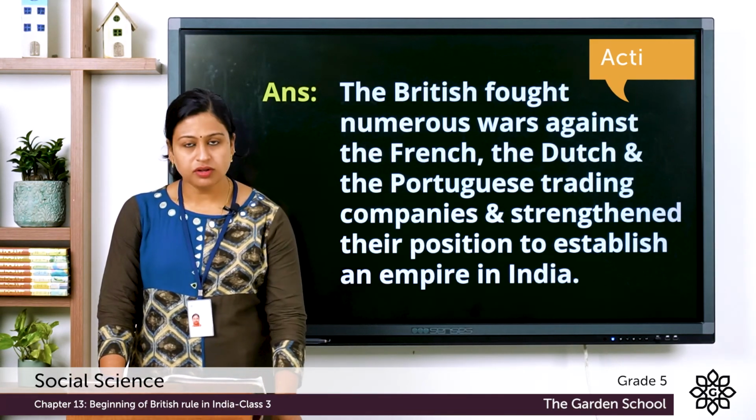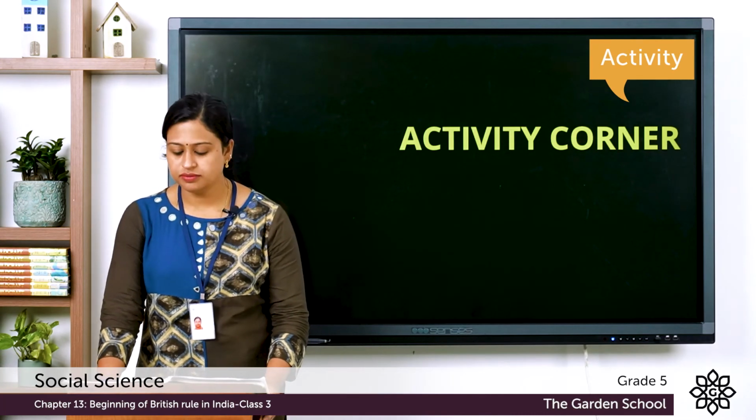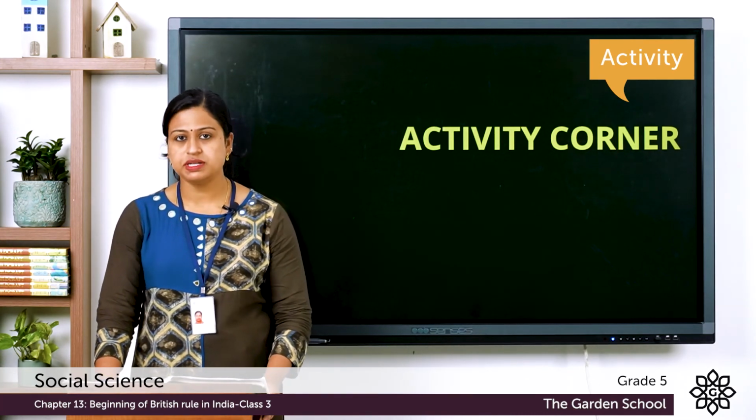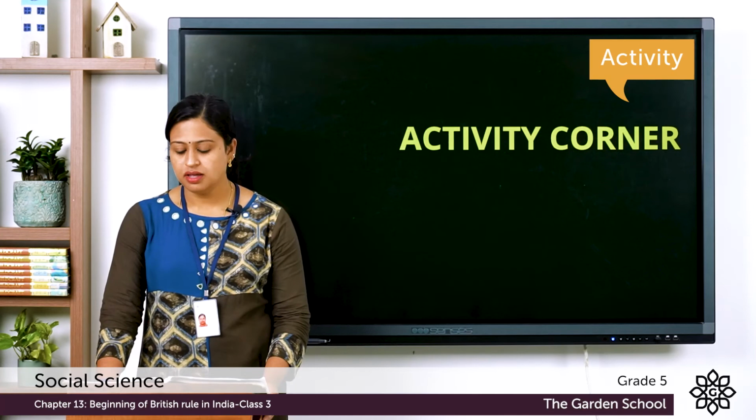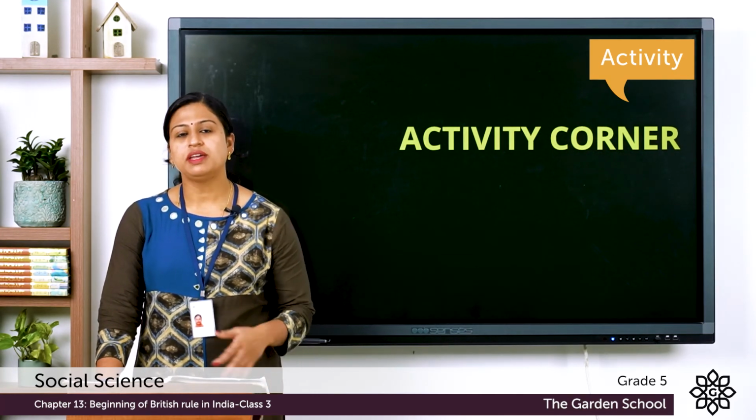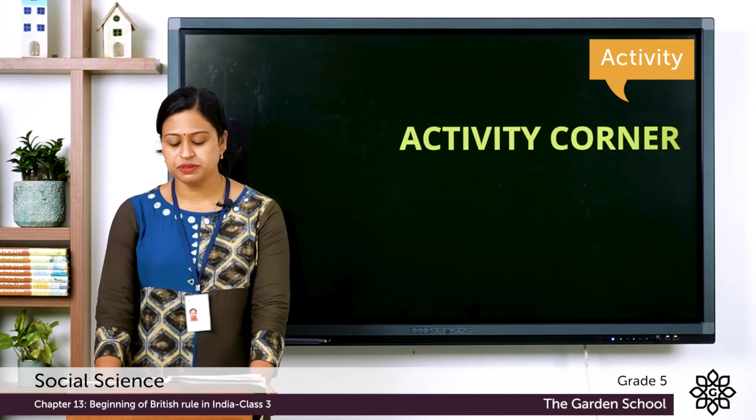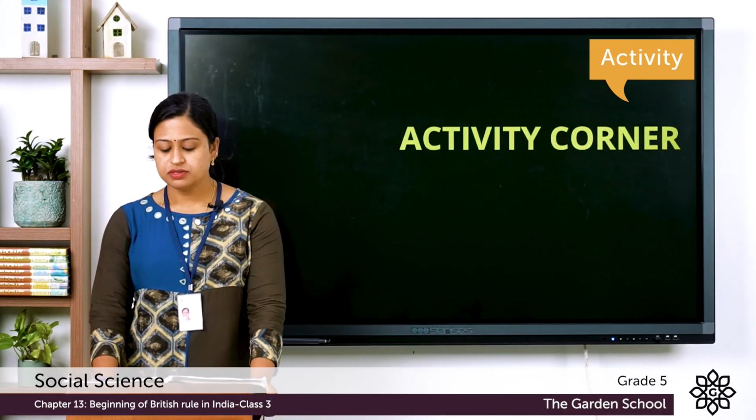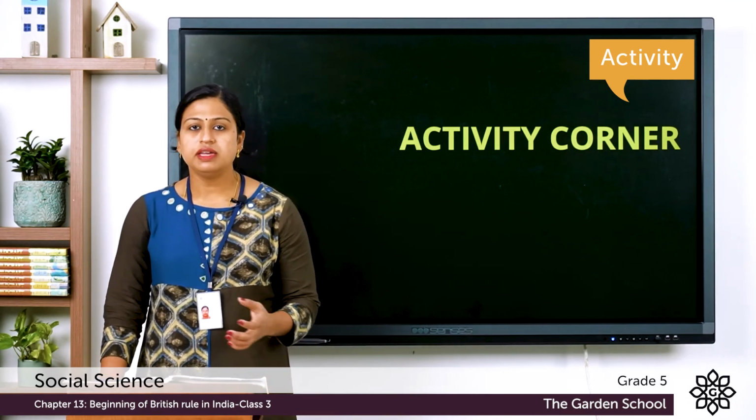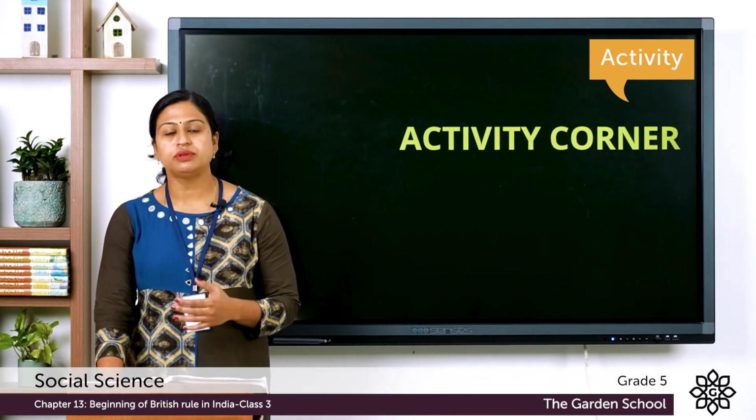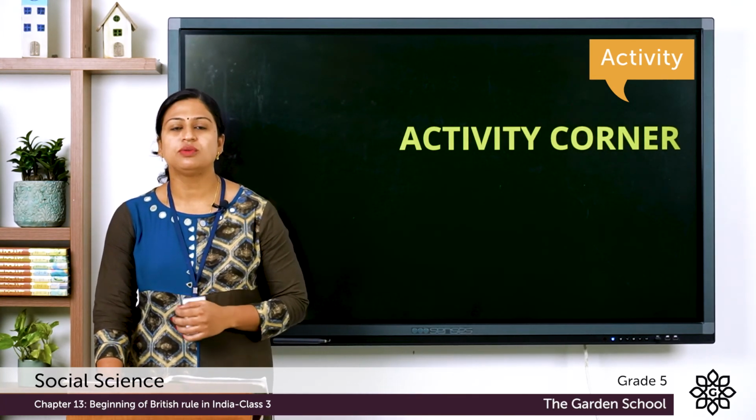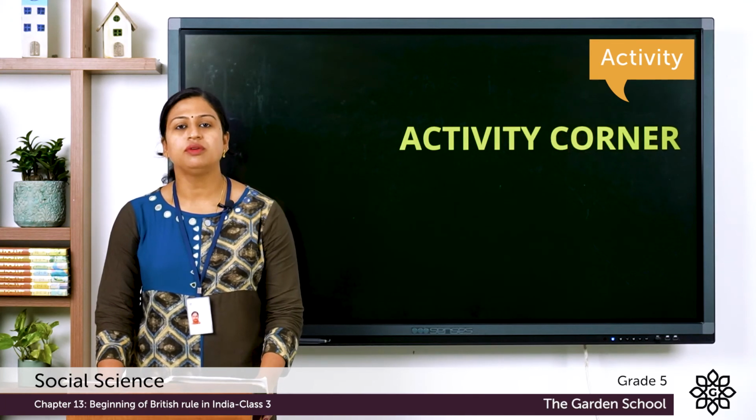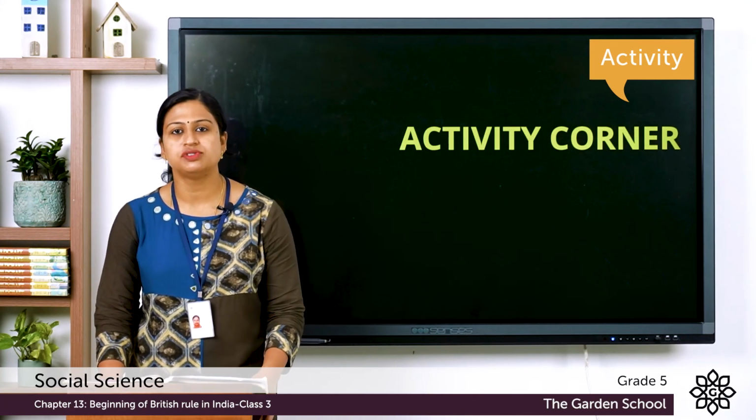Now let's move on to the activity corner. You can see here two activities are given. The first one, fun time, which we can do once the school is reopened, and the second activity is life skill activity. You can see here various events are given and you have to arrange them. This you can do in your notebook and you have to write the correct date and chapter number.